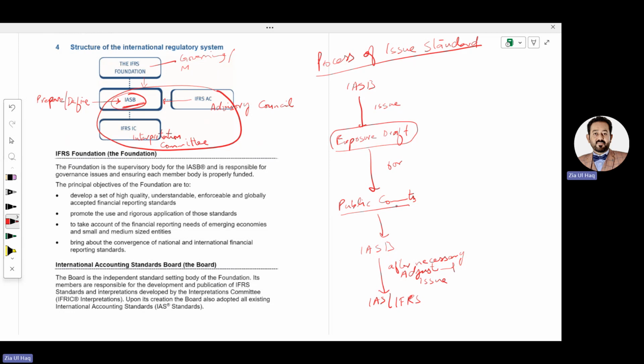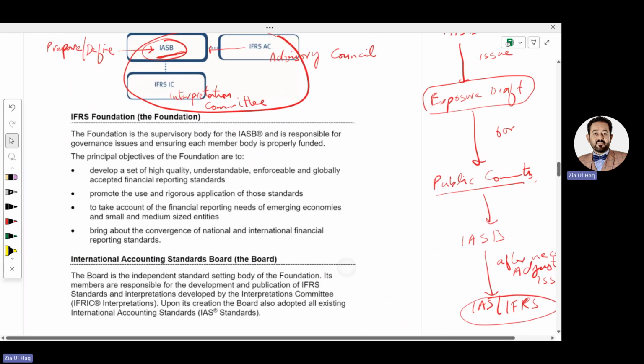They will comment on the exposure draft, and that exposure draft will come back to the board, and the board, as per the comments, after making necessary adjustments, will issue the standard. Now this standard will be applicable to accountants. Meaning accountants have to follow these standards in preparation of financial statements. We do not do anything relating to accounting by our own wishes. We have to do accounting as per accounting standards. So this is the process of how a standard is issued.